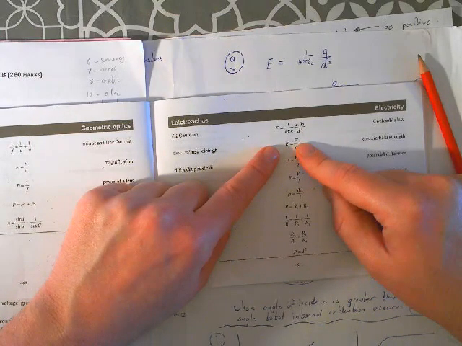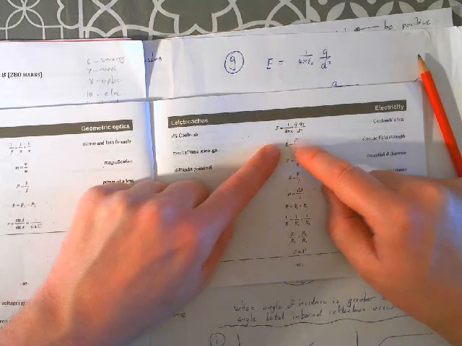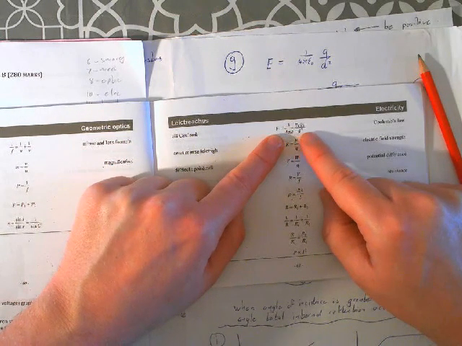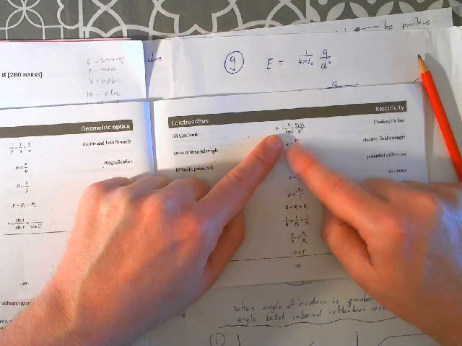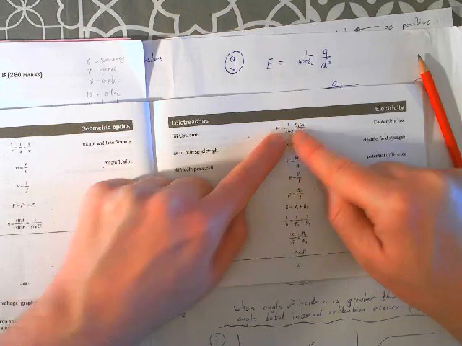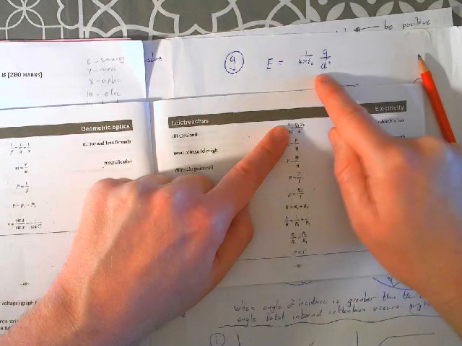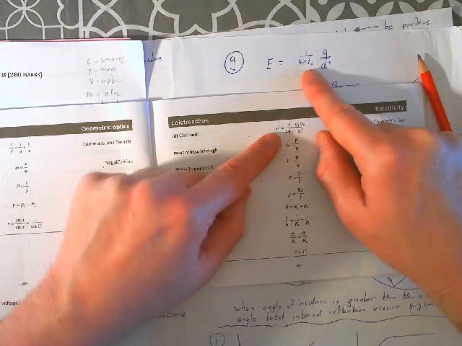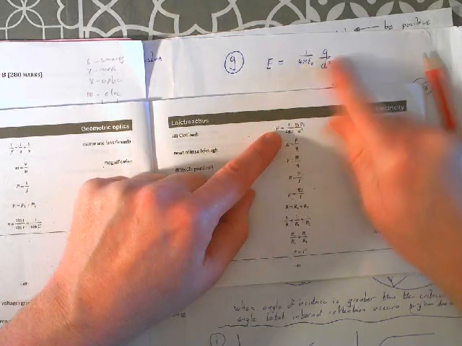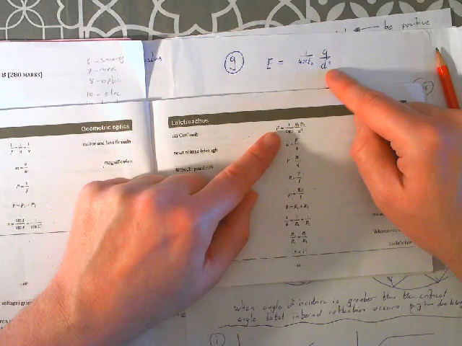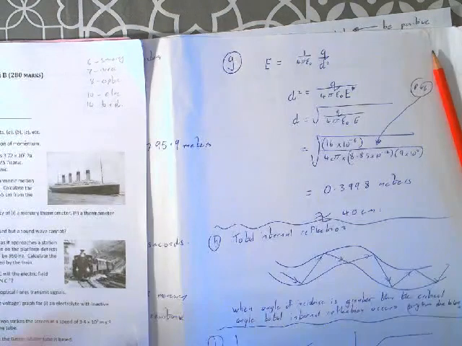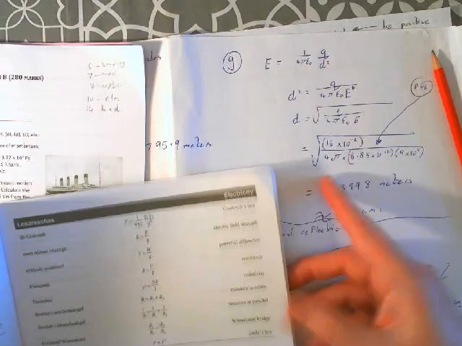So the electric field strength is the force of attraction or repulsion between the two charges divided by Q. And this Coulomb's law is the force of attraction between them. So if you divide this equation by Q, you end up with just one of those Q's on top, which is what we got here. So electric field strength is 1 over 4 pi times the permittivity of free space, multiplied by the charge and divided by the square of the distance.